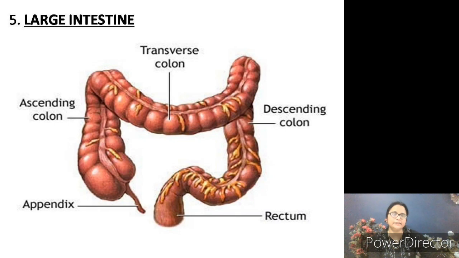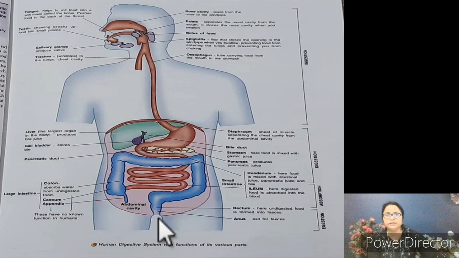That undigested matter of food is known as the feces. That feces removes out from the body through the anus, the lower opening of the alimentary canal.